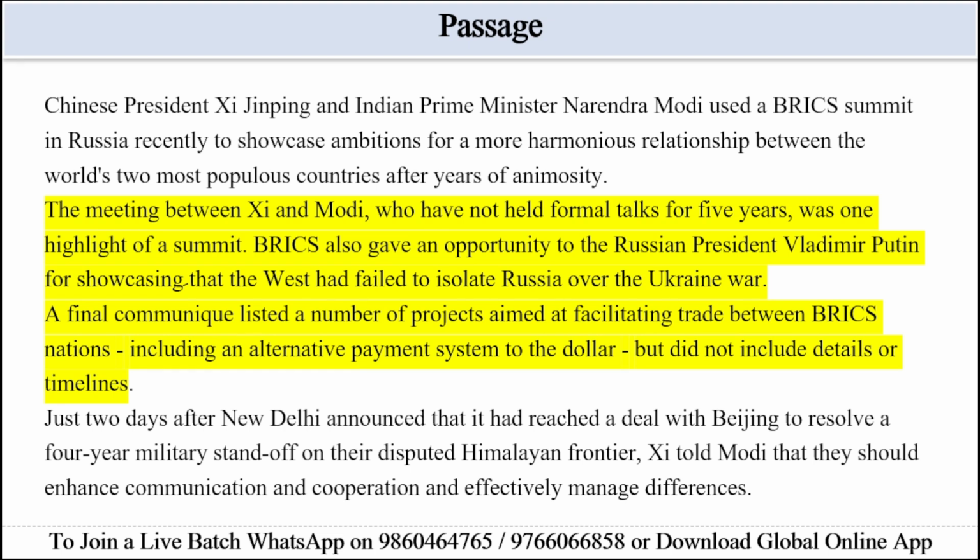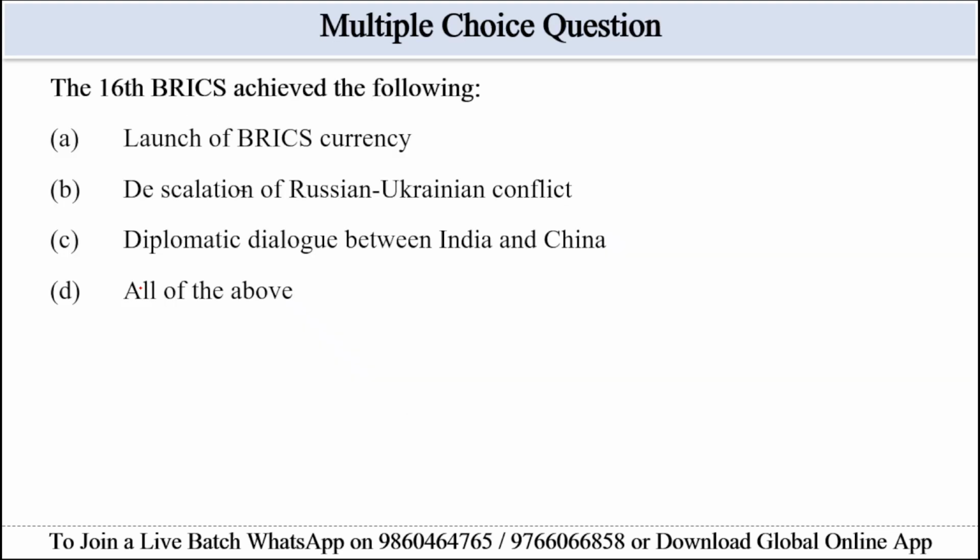So the key outcome of BRICS is that the summit marked the first formal talks in 5 years between Modi and Xi after the border resolution. No BRICS currency was launched and no Russia-Ukraine resolution was announced. So the correct answer for this question will be option C, diplomatic dialogue between India and China.